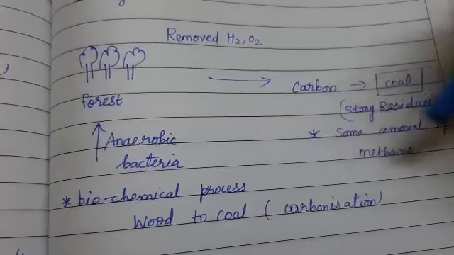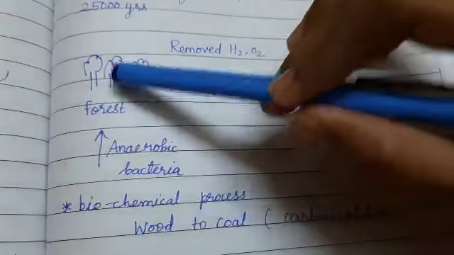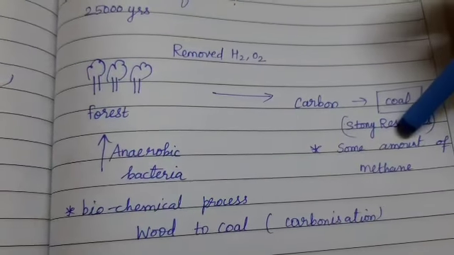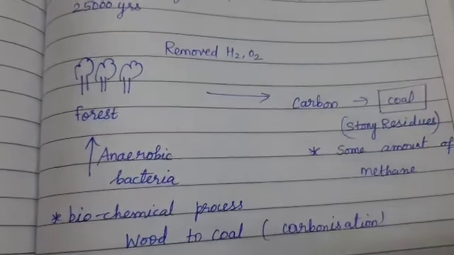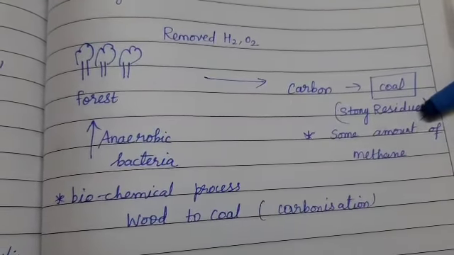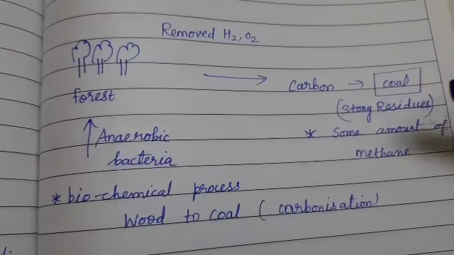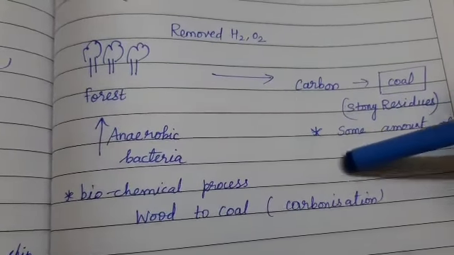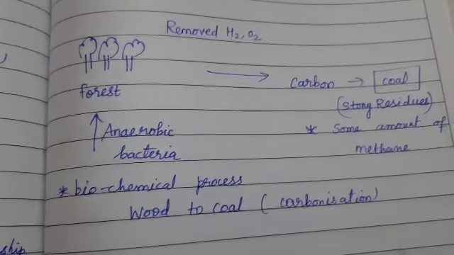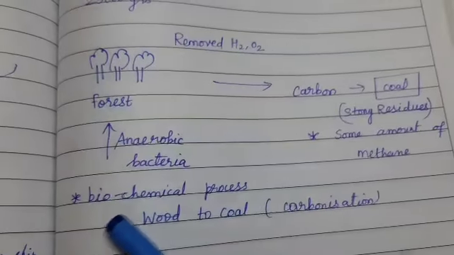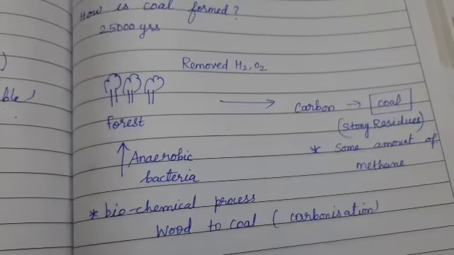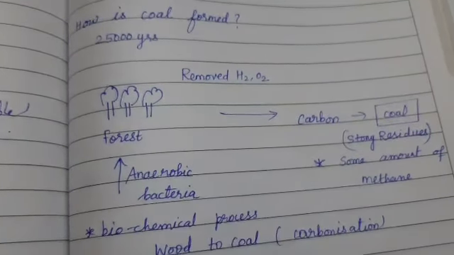Coal is nothing but the stony residue. The wood will become so tight that it appears like a stone. It becomes as hard as a stone. Okay, and from this residue, the leftover material, you would find some amount of methane also. The methane is released from the coal. Understood? So this is how coal is formed as a fossil fuel on the planet Earth over millions and millions of years.